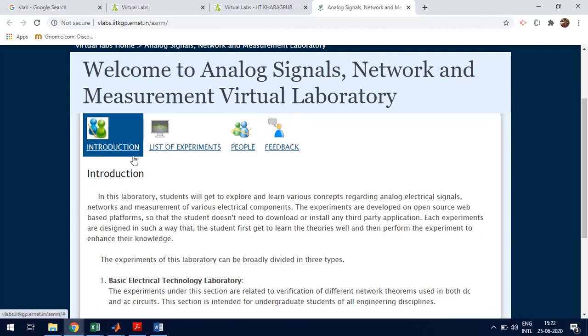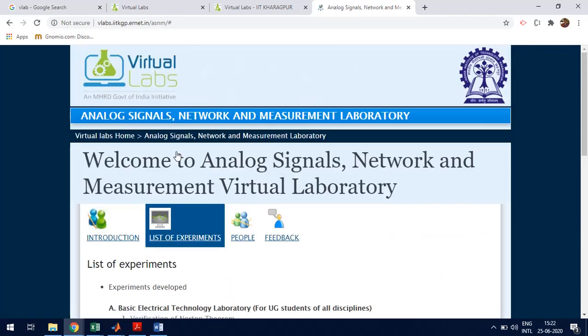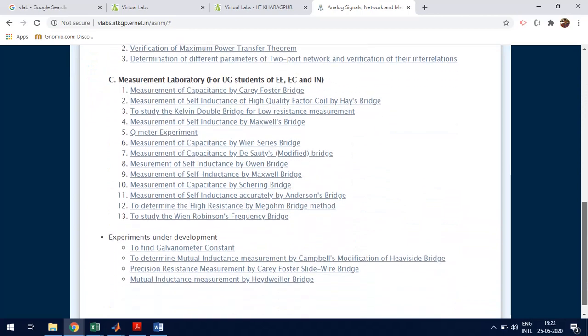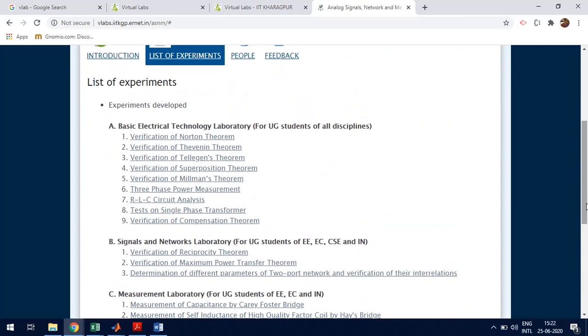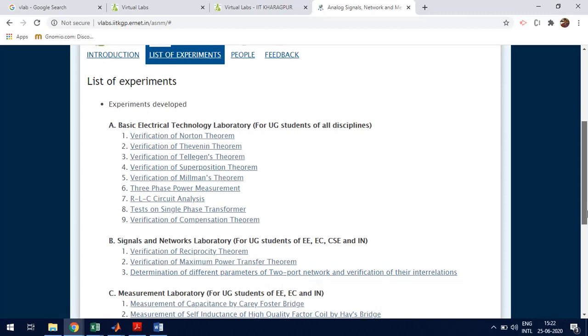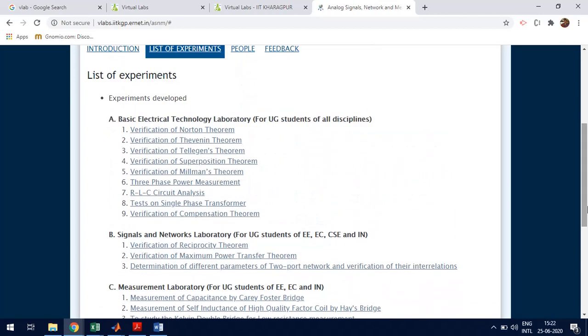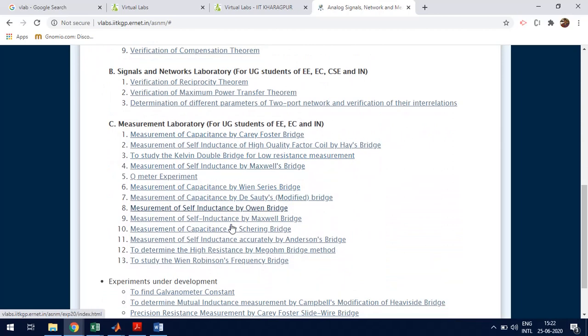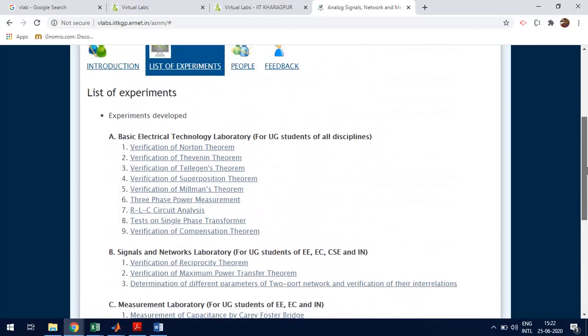You can see we have introduction, then list of experiments. I'm clicking the list of experiments. So these are the list of experiments which are developed inside this virtual lab. So verification of Norton, Thevenin. So these are some of the theorems. Then we have the determination of two-port parameter network. So you can see that here we have covered some of the electric circuits experiments, and here we have some of the measurement experiments. So these are the different experiments available.